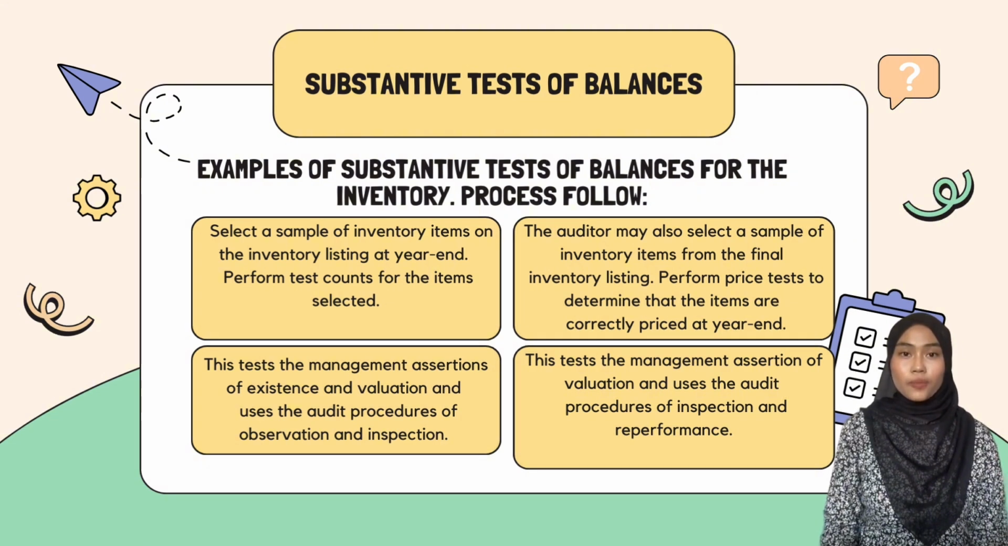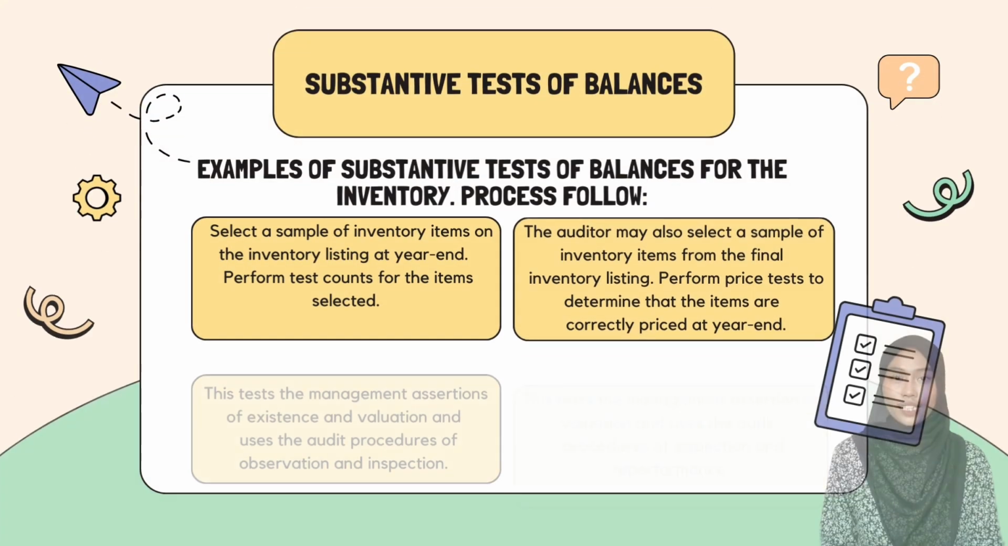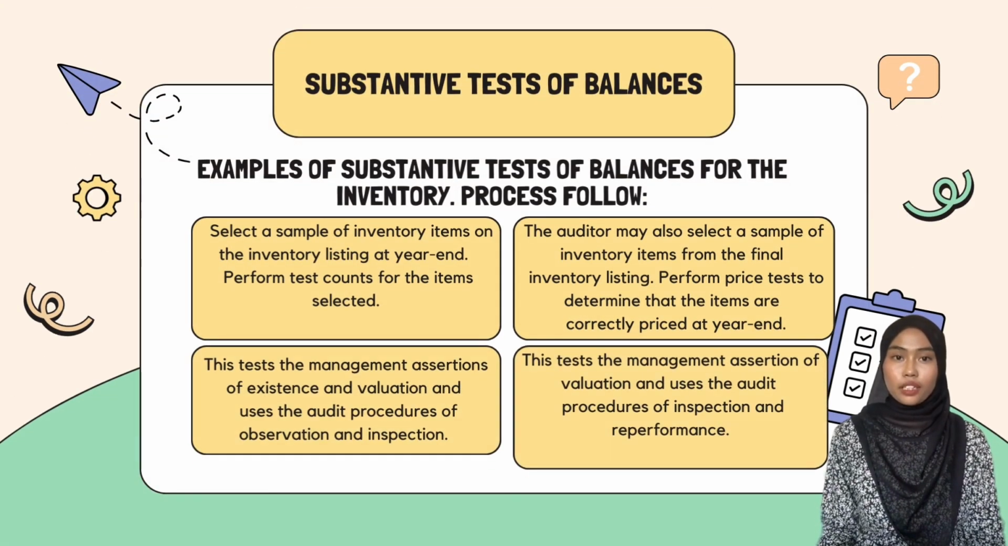By doing so, the auditor aims to confirm the accuracy of inventory record and ensure that the item physically exists as claimed. This test primarily addresses management assertion regarding the existence and valuations of inventory. Audit procedures utilized here include direct observations of physical inventory and inspections of supporting documentation such as inventory record and count sheet. Secondly, auditors may choose another sample of inventory items from the final inventory listing.